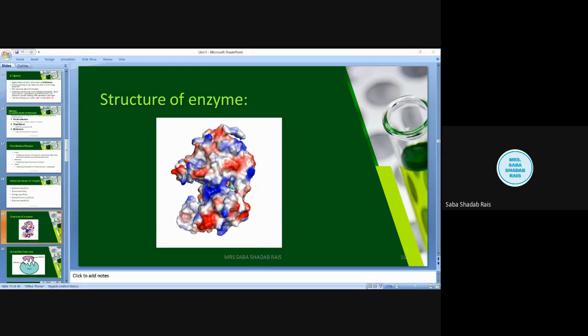So this is important for the MCQ. Holoenzyme is equal to apoenzyme plus cofactor. I repeat, holoenzyme is equal to apoenzyme plus the cofactor. Neither the apoenzyme nor the cofactor is catalytically active when they are alone. Until they bind, they will not form the holoenzyme, and they can't work. They become catalytically active only when they are combined.